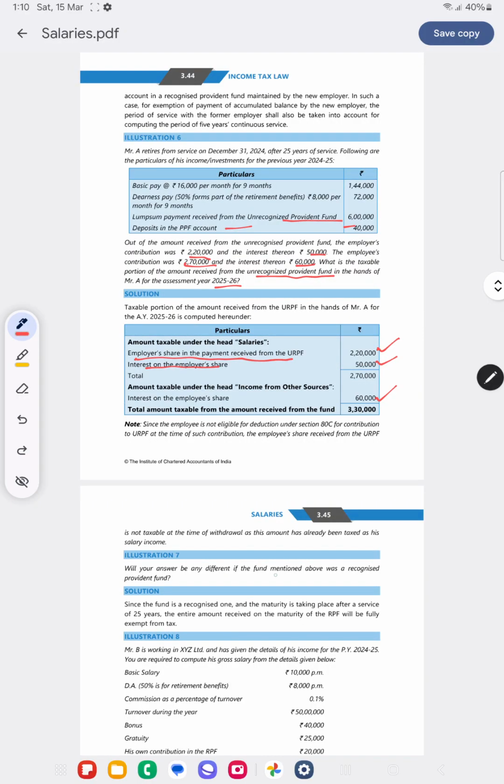Now, will your answer be different if it was a recognized provident fund? Any amount withdrawn at the time of retirement, if he has completed 5 years of service, will be exempt since the fund is recognized and maturity is taking place after service of 25 years. The entire amount will be fully exempt from tax.